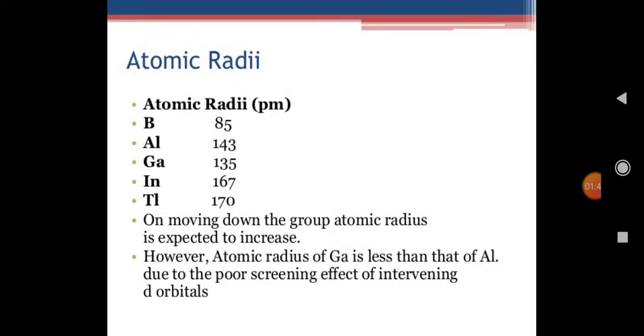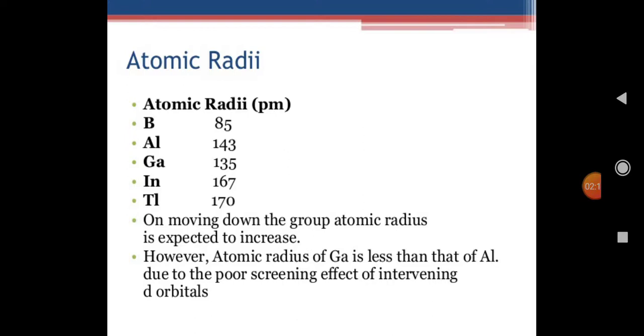Group 13 elements exhibit a number of trends in their periodic properties. The first trend is atomic radii. The atomic radii of group 13 elements generally increase from top to bottom, but there is an exception: the atomic radius of gallium is less than that of aluminum.